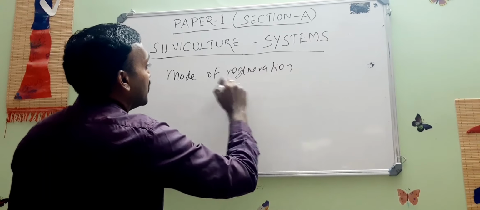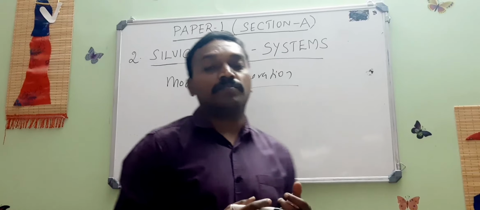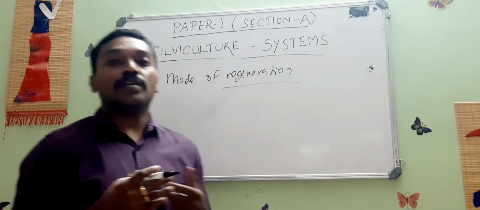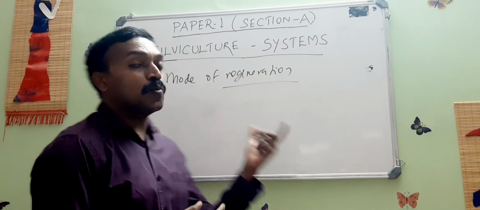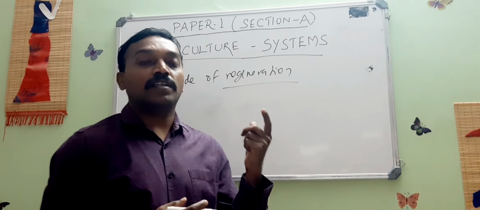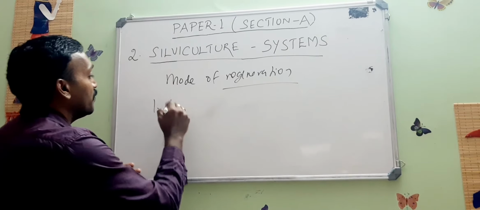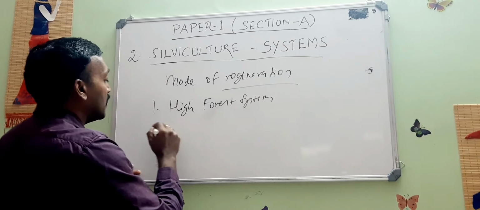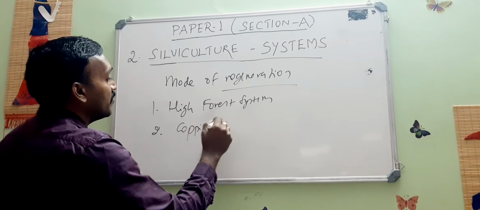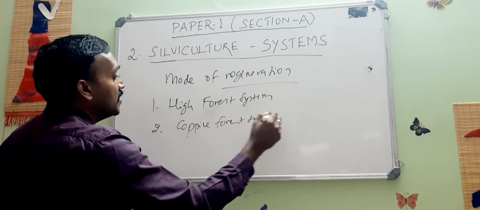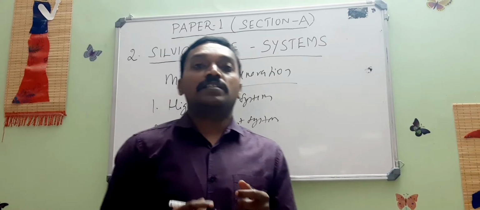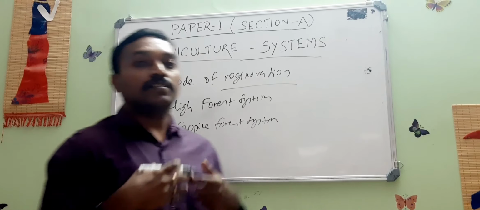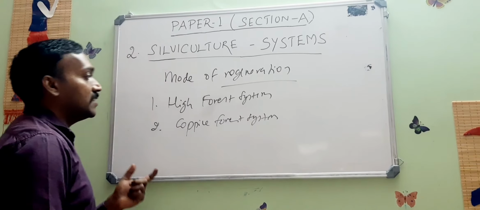Regeneration is the emergence of a new crop from the old crop. How is the new regeneration coming, and what is the source? Based on the mode of regeneration, the silviculture system is classified into two: one is the high forest system, another one is the coppice forest system. This is the basic classification of silviculture system, and based on this classification, they are further classified.